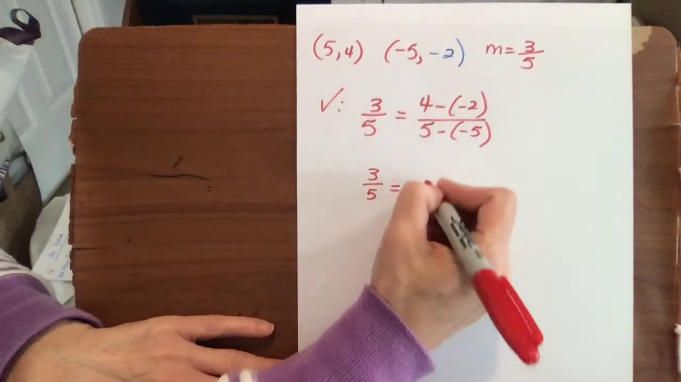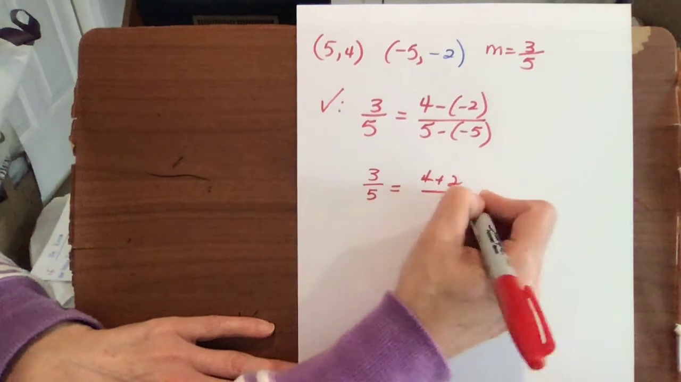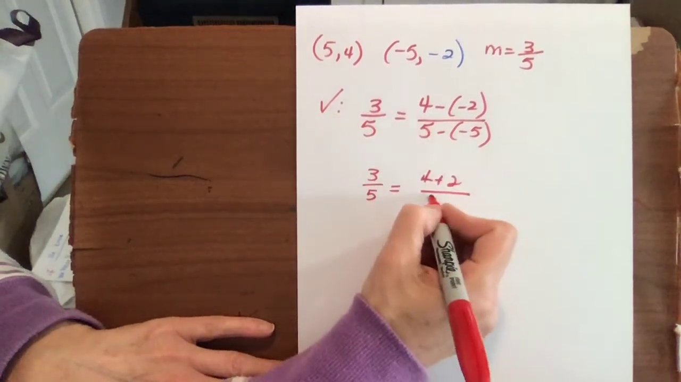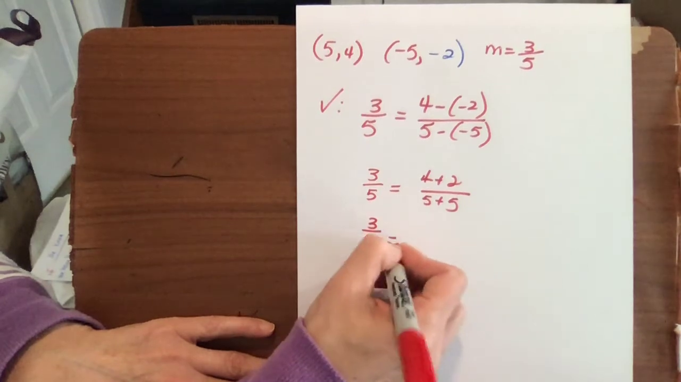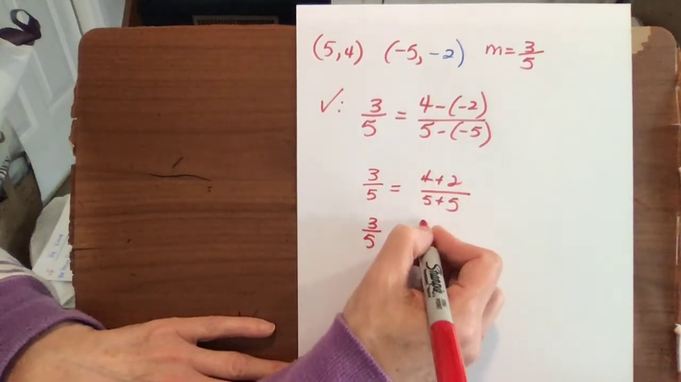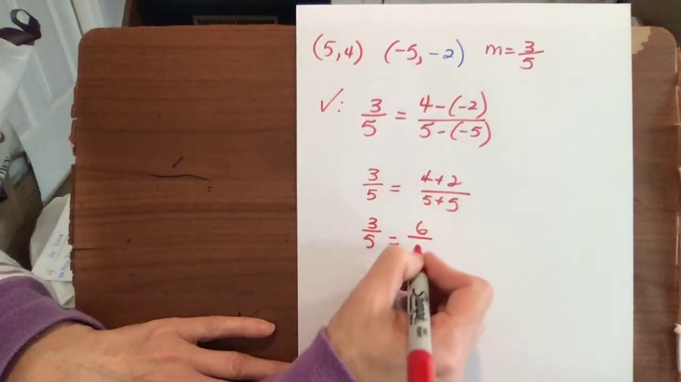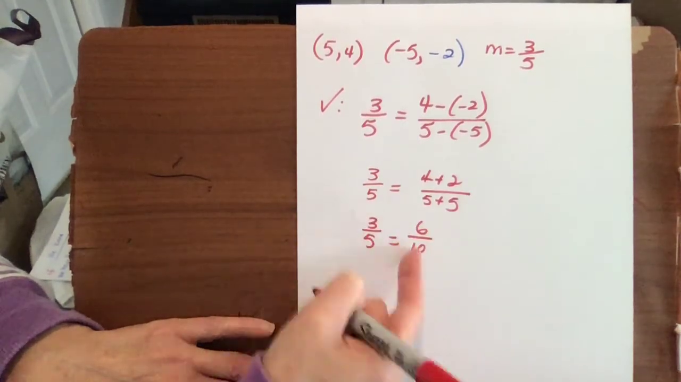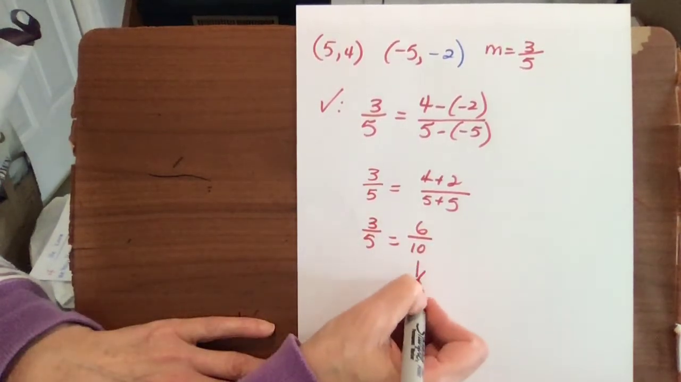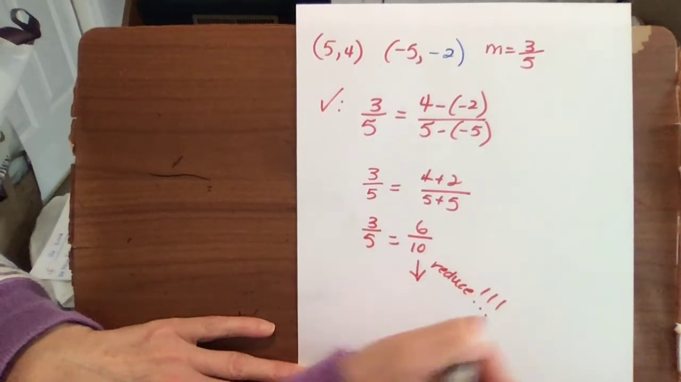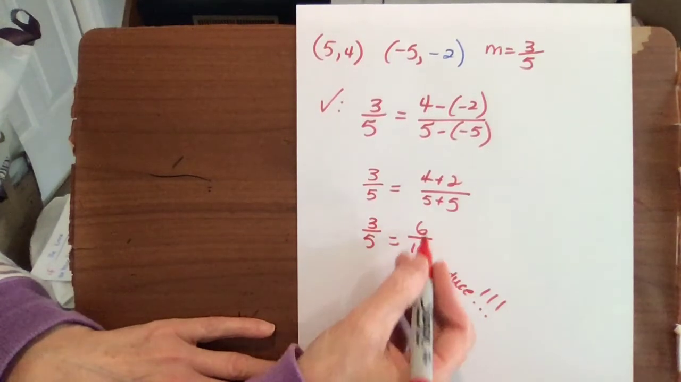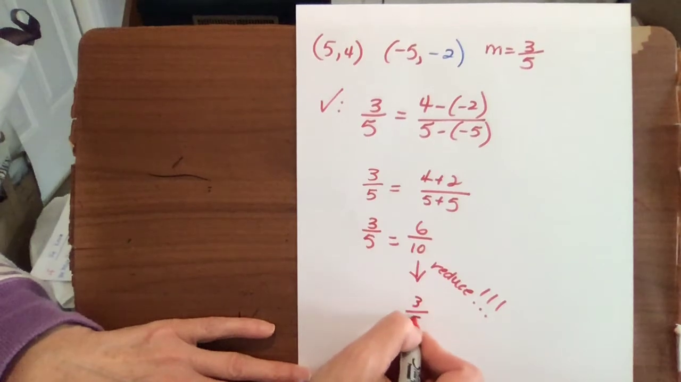4 minus negative 2 is 4 plus 2. 5 minus negative 5 is 5 plus 5. Bring it down, 3/5 equals 4 plus 2 is 6, 5 plus 5 is 10. That doesn't look like they equal. But remember, this has to be reduced. It is a fraction. And when you reduce 6 over 10, it is 3/5.